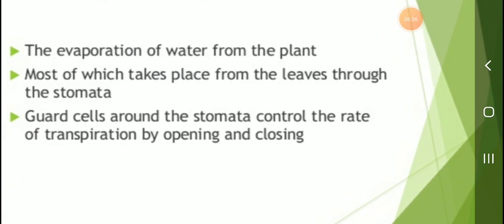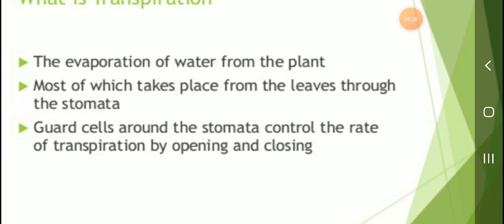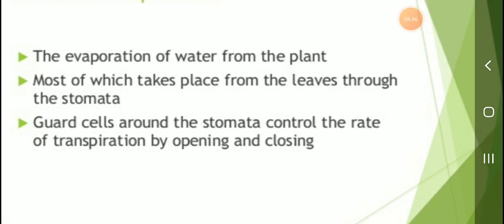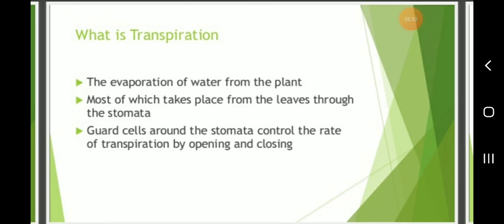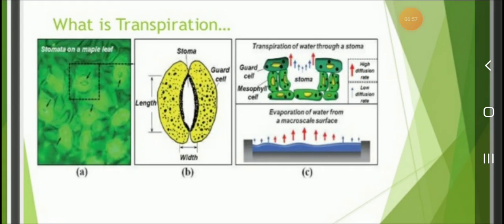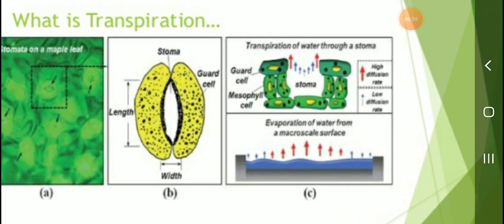Then transpiration: the evaporation of water from the plant, most of which takes place from the leaves through the stomata. The guard cells around the stomata control the rate of transpiration by opening and closing. Then what is transpiration?